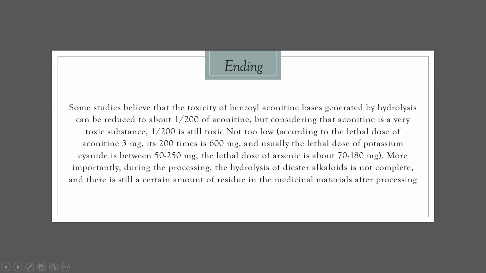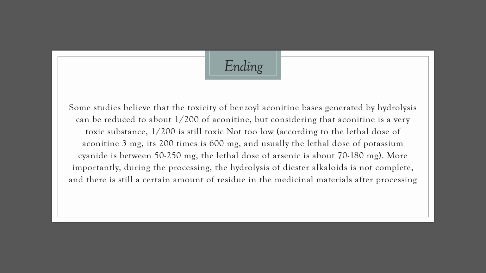So the ending. Some studies believe that the toxicity of benzoylaconine bases generated by hydrolysis can be reduced to about 1/200 of aconitine. But considering that aconitine is a very toxic substance, 1/200 is still toxic, not too low.